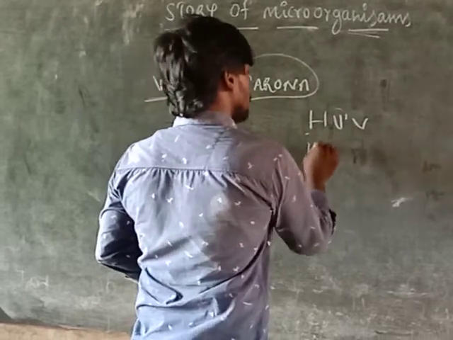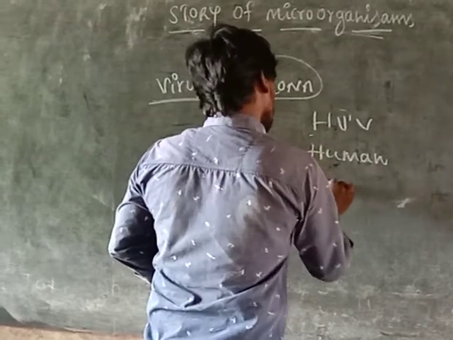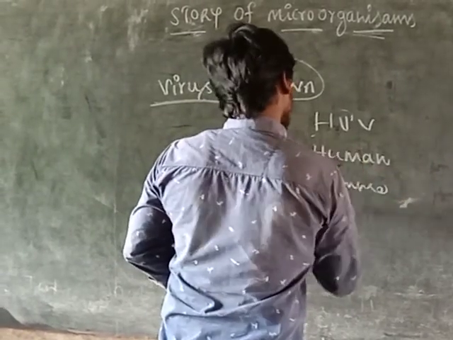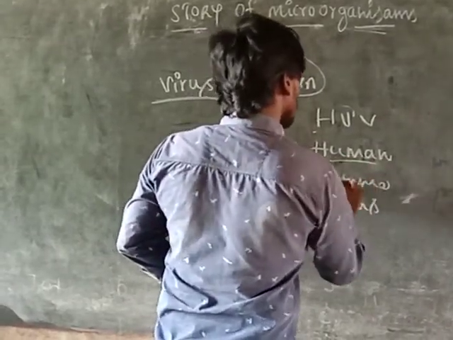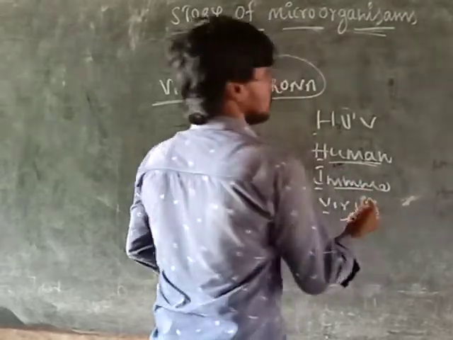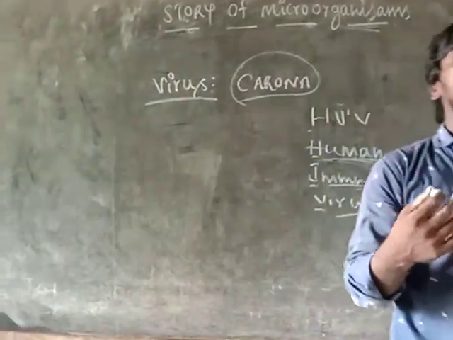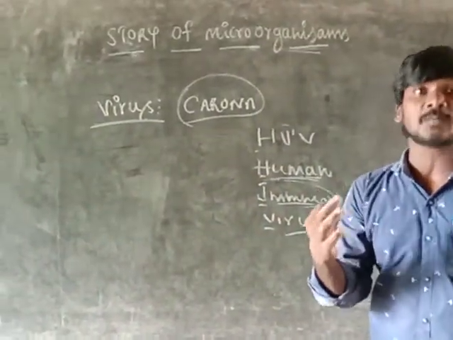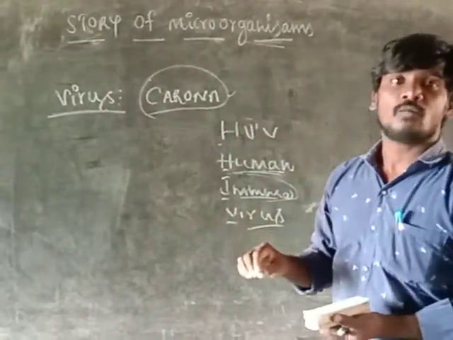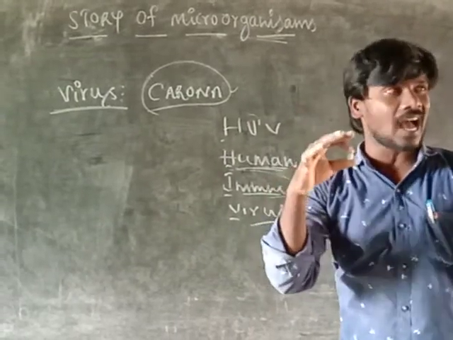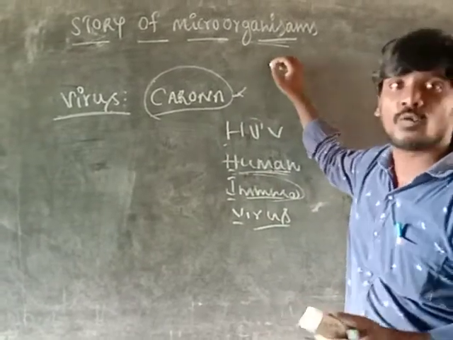HIV: H means human, I means immuno, and V means virus. HIV is the human immunovirus. So what is the meaning of immuno or immunity? That is the power of our body, called the resistance power in our body. Those who have suffered from corona have no resistance power. That's why coronavirus also spreads the most.